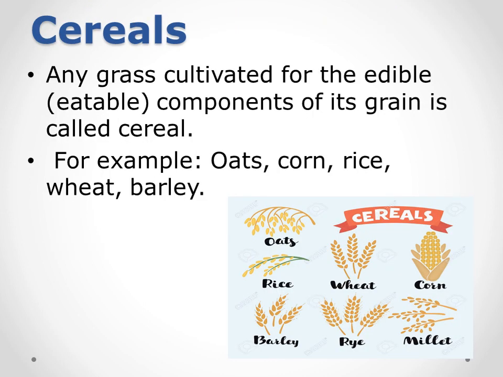First we have the cereals. What are cereals? Any grass cultivated for the edible components of its grain is called cereal. That means cereals are the part we have in our food, that is the grain component. The grain part we are going to eat is known as cereals. Examples are oats, corn, rice, wheat and barley.